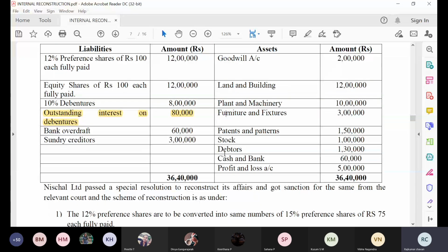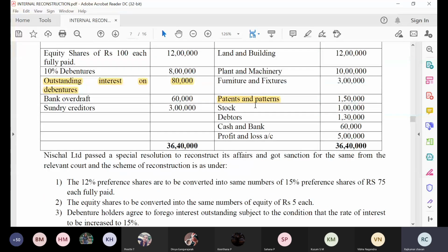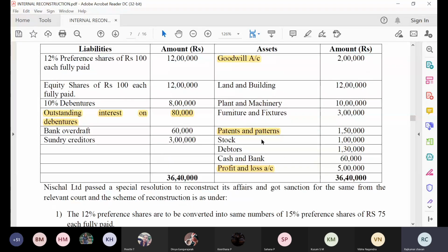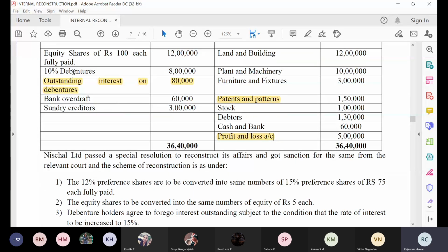Sundry creditor is given. Coming to the asset side, goodwill, land and building, plant and machinery, furniture, and patent and pattern are given. Be careful. Goodwill, patent and pattern are intangible assets, and the profit and loss account is our loss. These are the three items which we have to write off from the balance sheet. Stock, debtors and cash at bank are given.